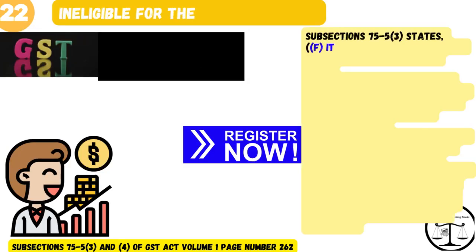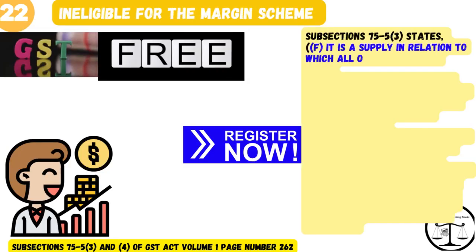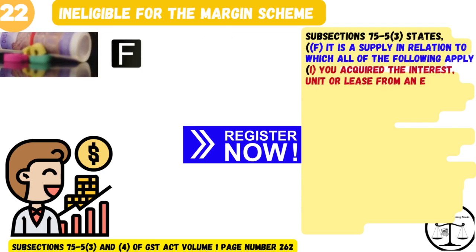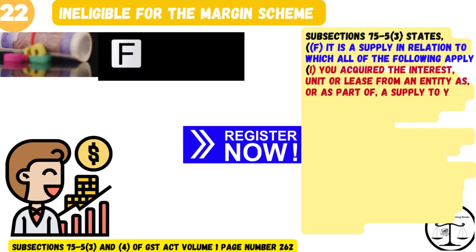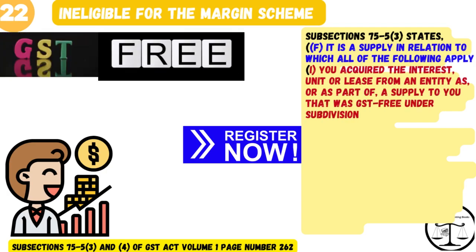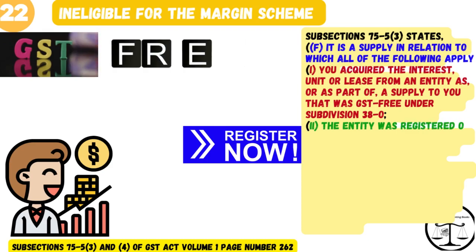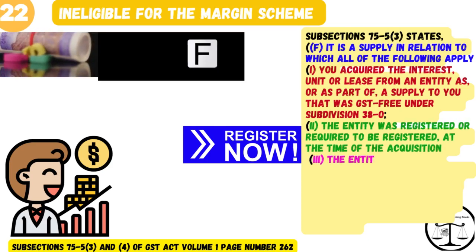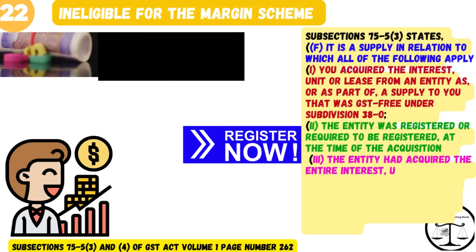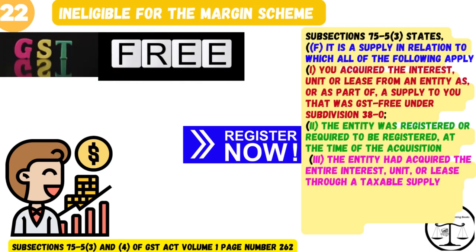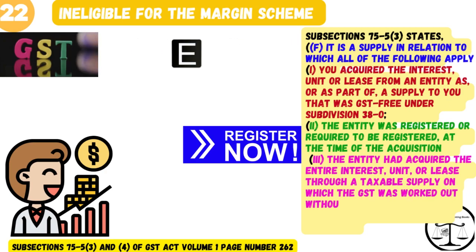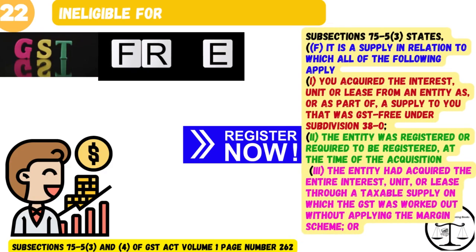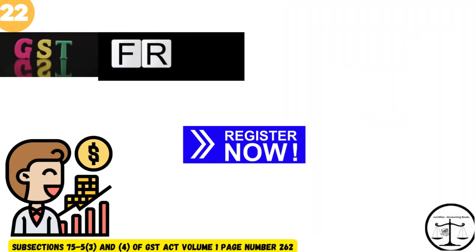F. It is a supply in relation to which all of the following apply. 1. You acquired the interest, unit or lease from an entity as, or as part of, a supply to you that was GST-free under subdivision 38O. 2. The entity was registered or required to be registered at the time of the acquisition. 3. The entity had acquired the entire interest, unit, or lease through a taxable supply on which the GST was worked out without applying the margin scheme, or